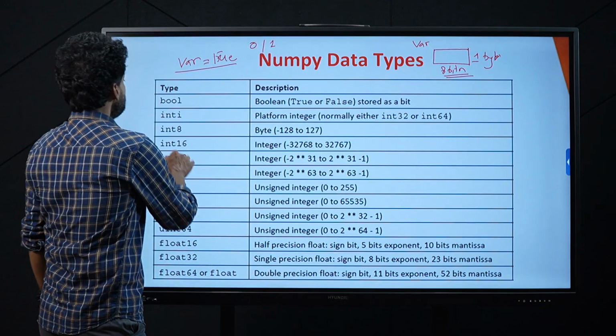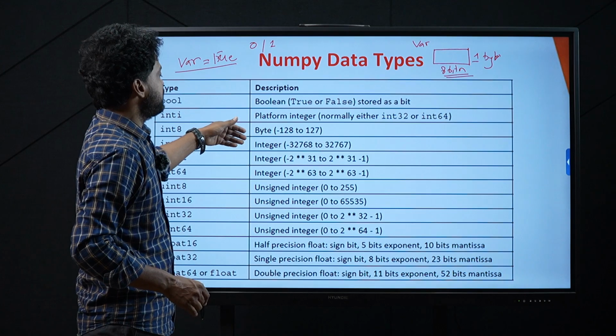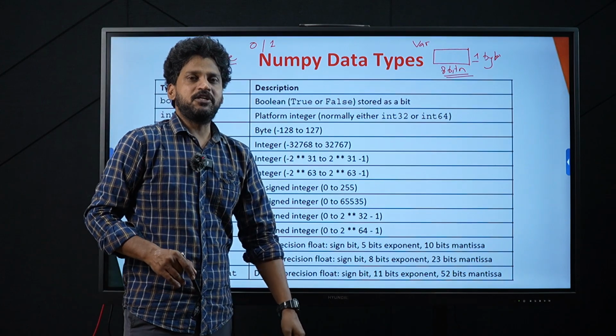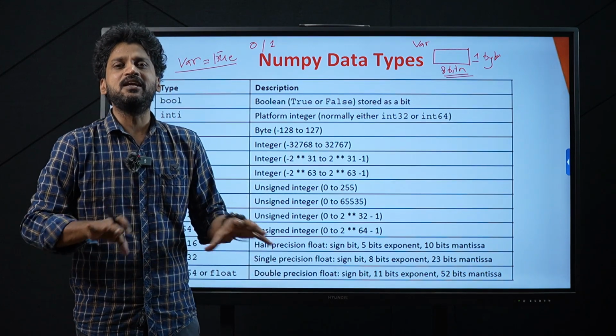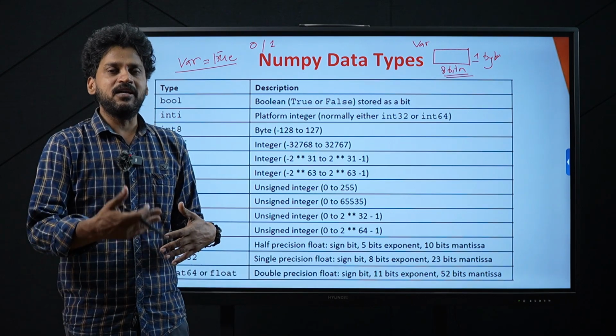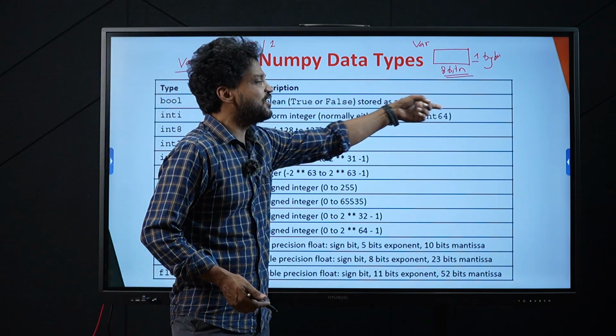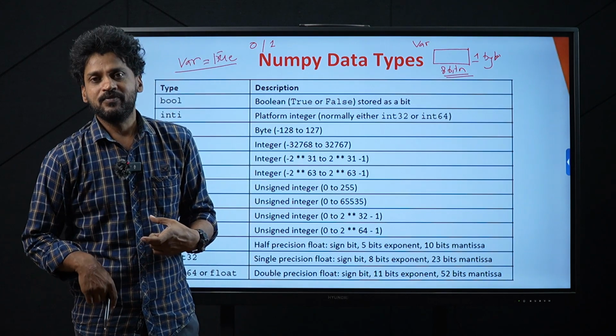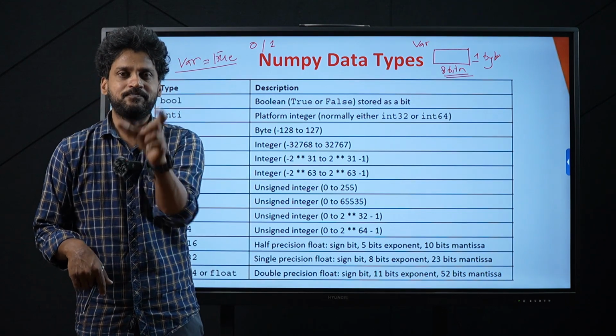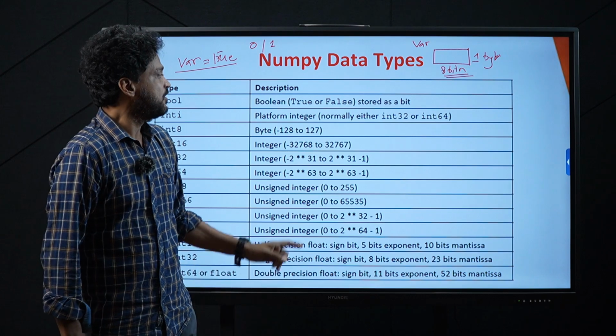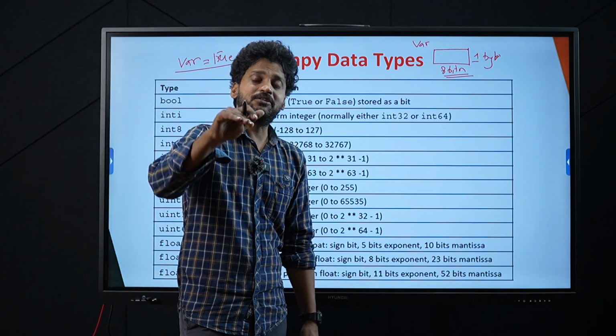The second thing is int I. Int I means platform integer. What is a platform integer? The normal integers that are used in any programming language. Generally, the normal integer size is int 32 or int 64. What is int 32? Integer size is equal to 4 bytes. What is int 64? Integer size is equal to 8 bytes.